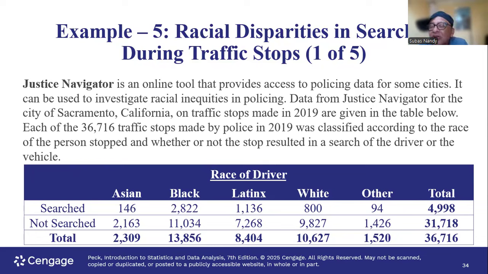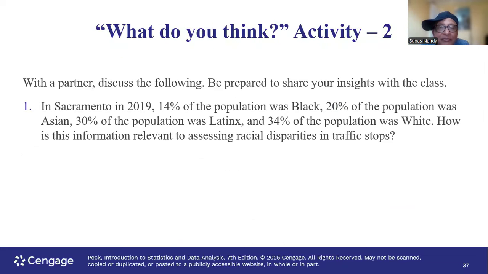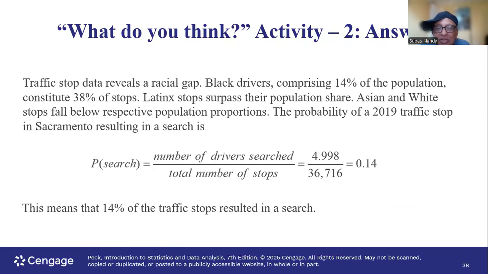As you can see, the majority of the people who participated in this study were not searched, and that probability will be 31,718 divided by 36,716. So the search category is only 0.14, which tells us that 1 minus 0.14 is 0.86, the probability that the person is not searched. Remember, using the complement rule, not searched will be 1 minus the probability of search, or 1 minus 0.14, which is 0.86. Here we applied the complement rule, the probability of the complement event.